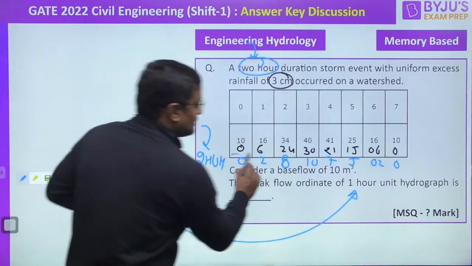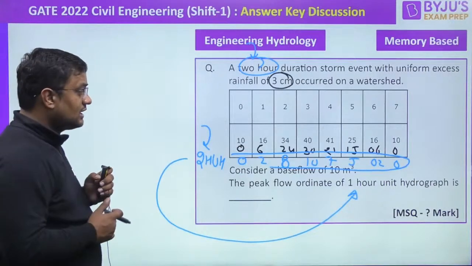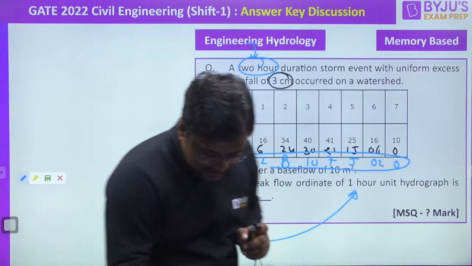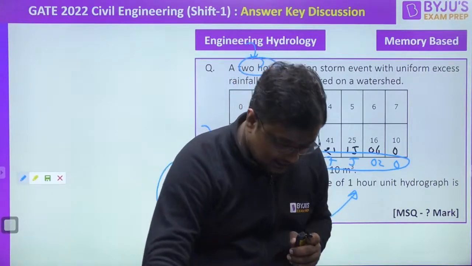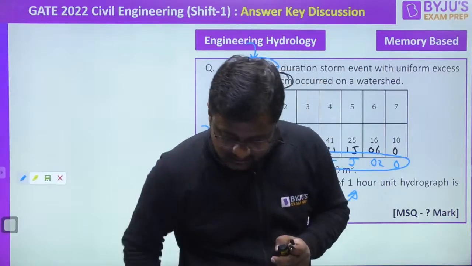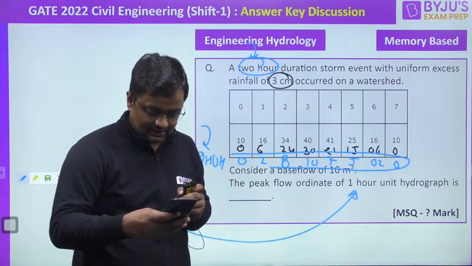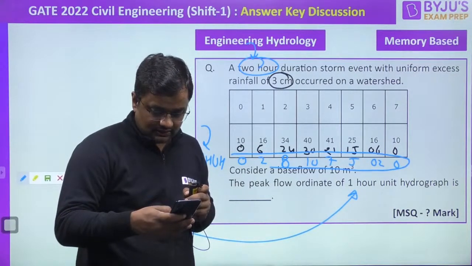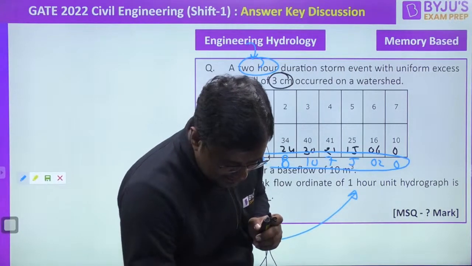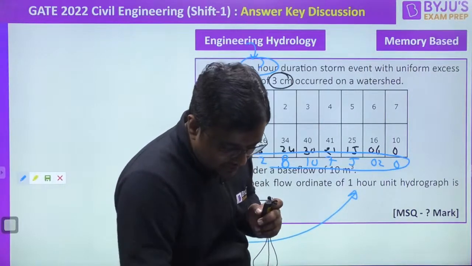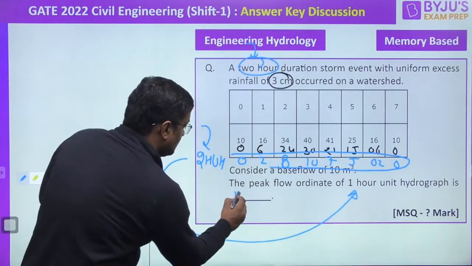Now, this 2-hour unit hydrograph is given. Using the S-curve technique or any shortcut method, if you know, you can convert it to 1 hour, and then find the peak discharge. Let us check my mobile, some answers I am getting from the faculties, and I have also solved it. I guess the answer is 12 or 14. I converted this into an S-curve, and from the S-curve, yes, the answer is 12 meter cube per second.